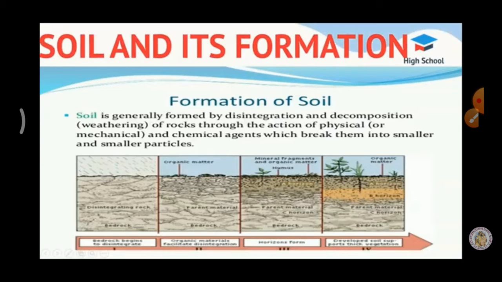In course of time, they further break down into fine particles. Fine means small and tiny particles. This way, the soil gets matured.